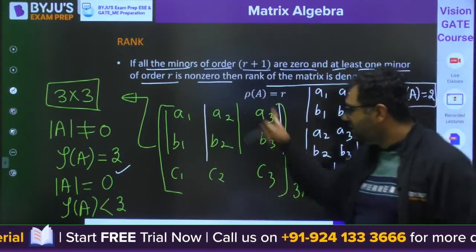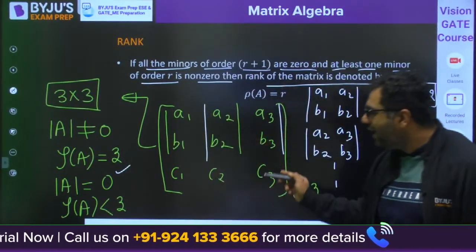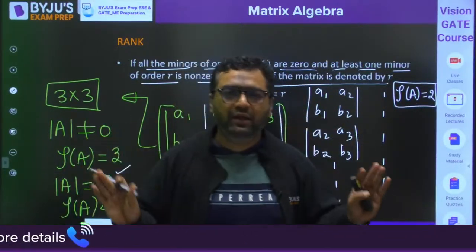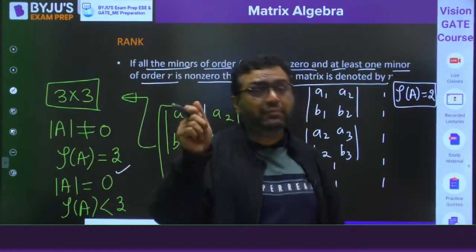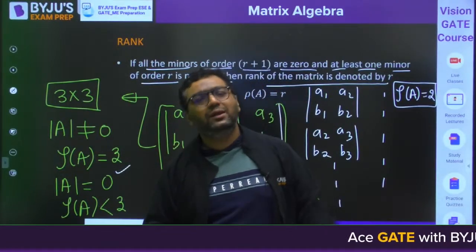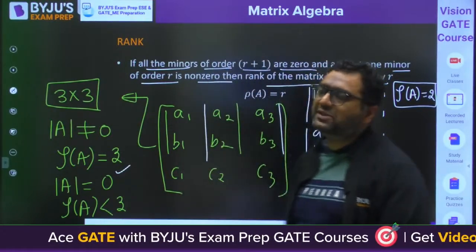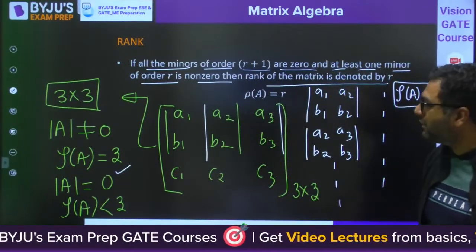That's what I said. This is a 3 cross 3 matrix. If you find the 3 cross 3 determinant is 0, it means the rank is not 3. And if at least one determinant of 2 cross 2 is non-zero, the rank is 2. At least one. Okay. So my dear, this is how we will be checking the rank. This is the hit and trial method to check the rank.